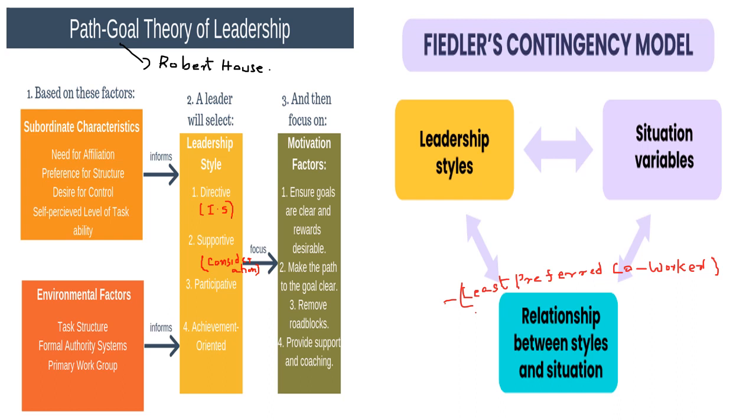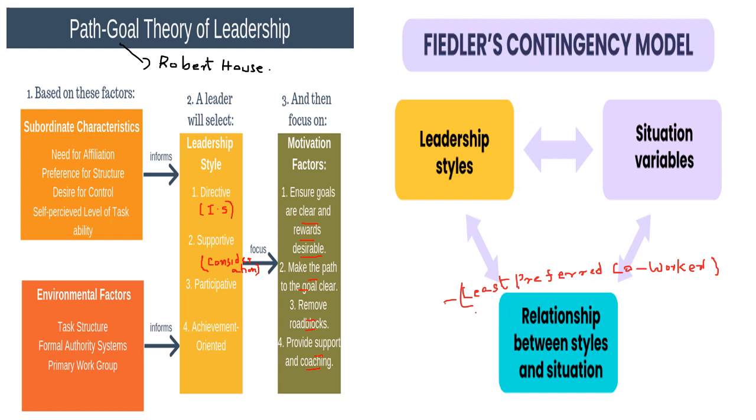Okay, so these 4 leadership styles will be adopted on the basis of these two factors, right? Environmental factors and subordinate characteristics. So the focus of these leadership styles is to make the path to the goal clear, remove roadblocks, provide support and coaching, and ensure the goals are clear and rewards are desirable.